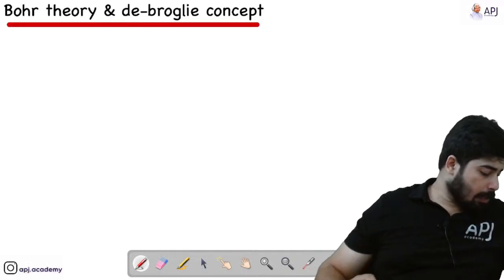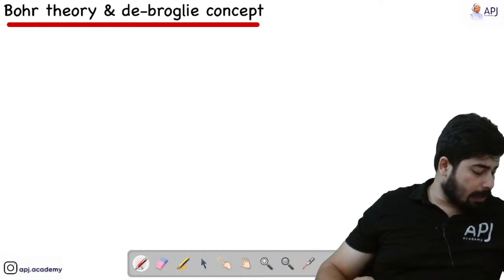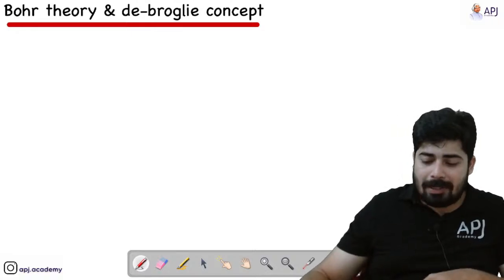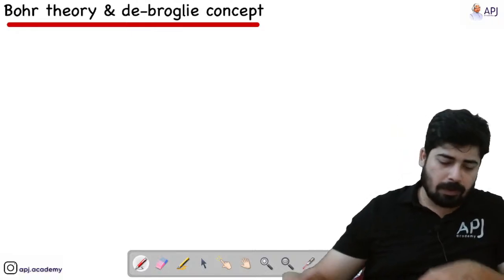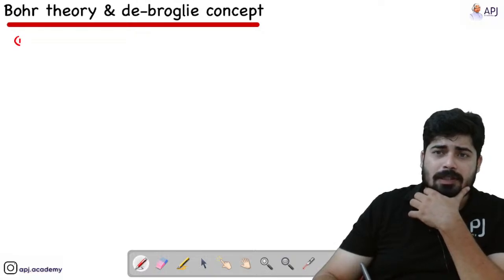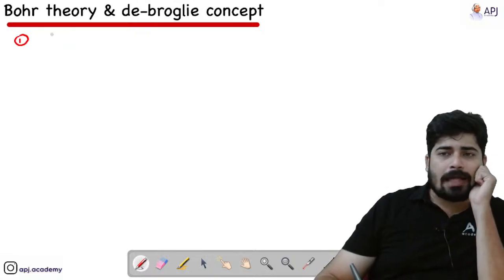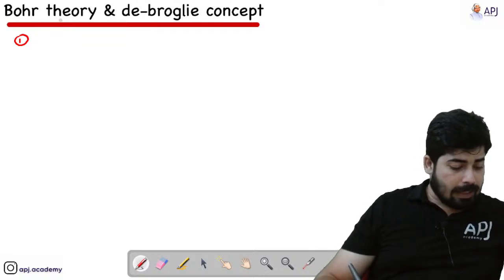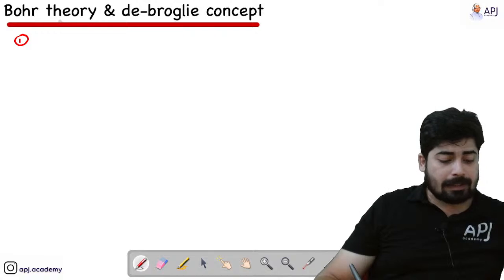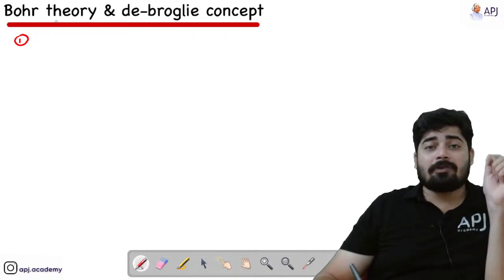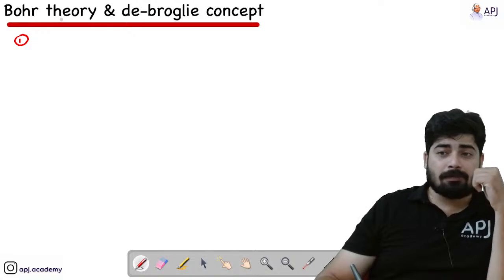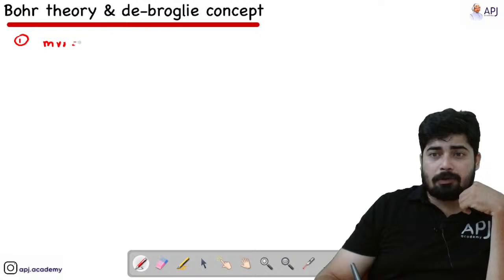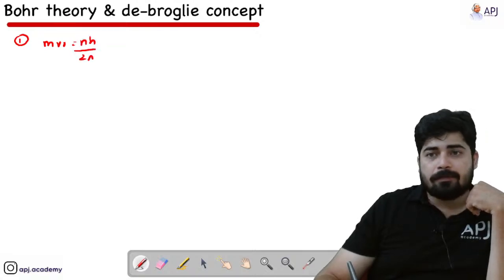Now we are moving on to the next topic, that is Bohr theory and de Broglie concept. Now we are trying to merge both the concepts. So let's start with the Bohr theory. From Bohr theory, we know that the electrons occupy that orbit which has an angular momentum of integral multiple of nh by 2 pi. That means mvr is equal to nh by 2 pi.